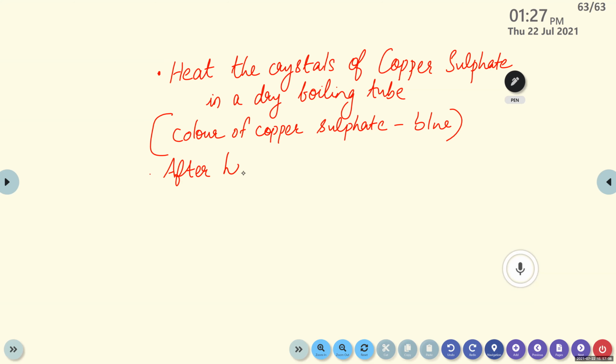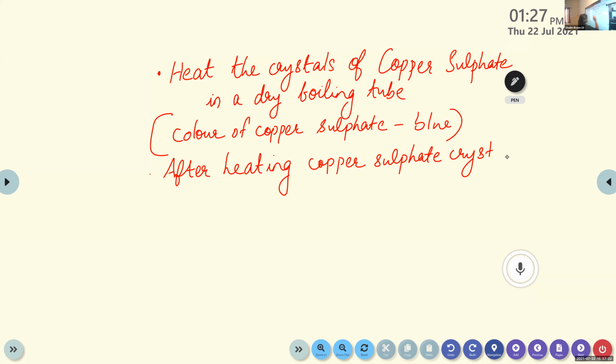Okay. After heating, copper sulfate crystals become white. Okay, Rohan, then next one. Next question: Do you notice the water drops in the boiling tube?